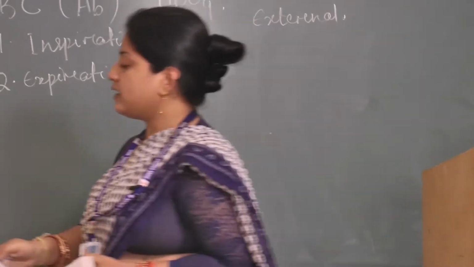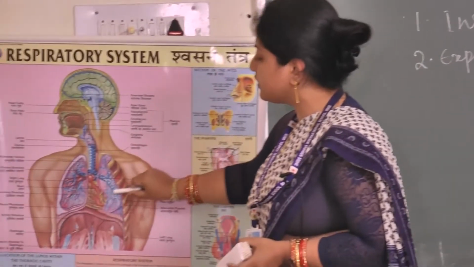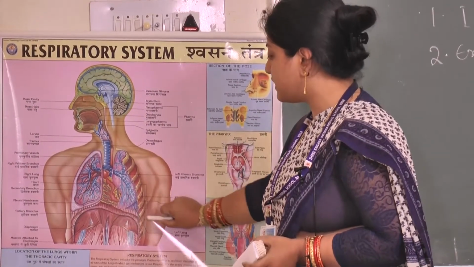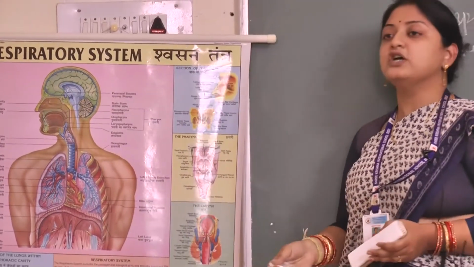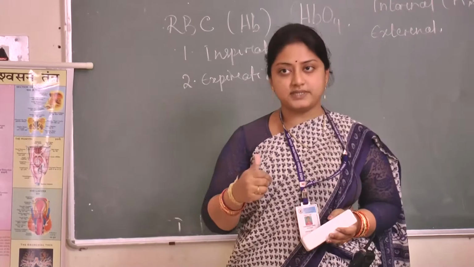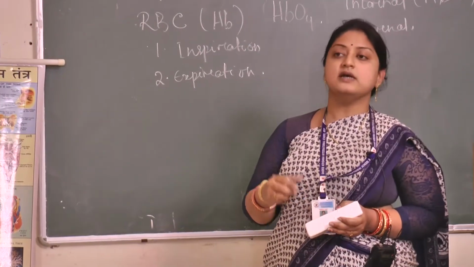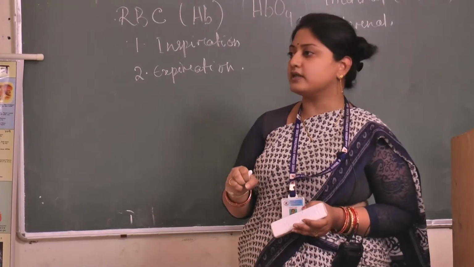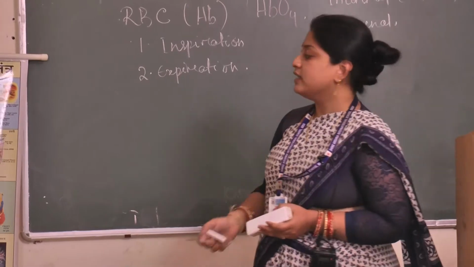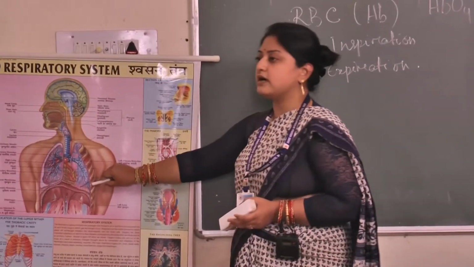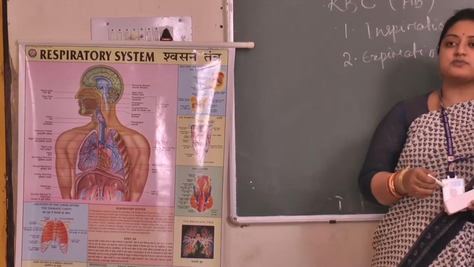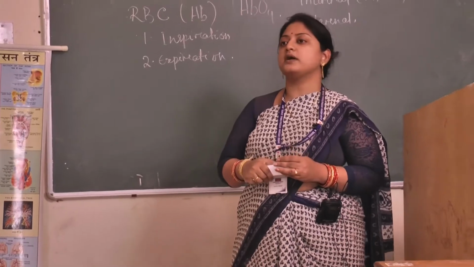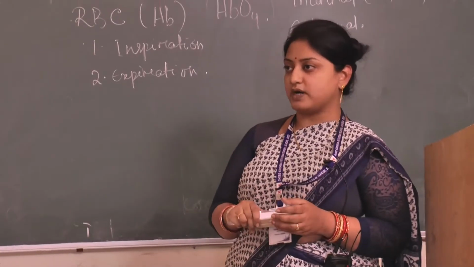So in the lungs, once air passes into the lungs and comes to the alveoli, and that alveoli is well connected with blood capillaries. In blood capillaries we know that RBC or hemoglobin pigment is there. That hemoglobin pigment will collect oxygen from the lungs and make the blood oxygenated. Then oxygenated blood from the lungs can be transported to different parts of the body, and in that way the oxygenated blood is transported to all other parts of our body.